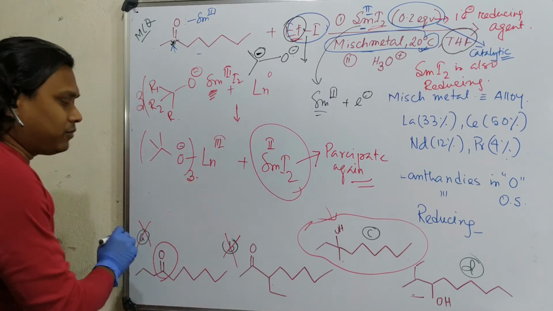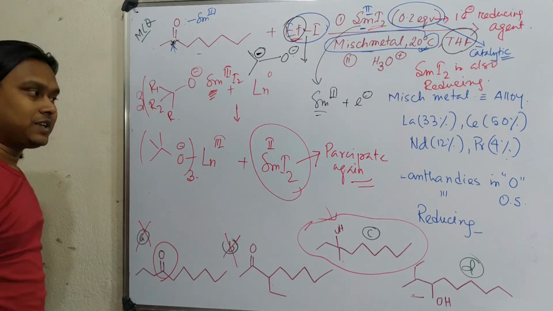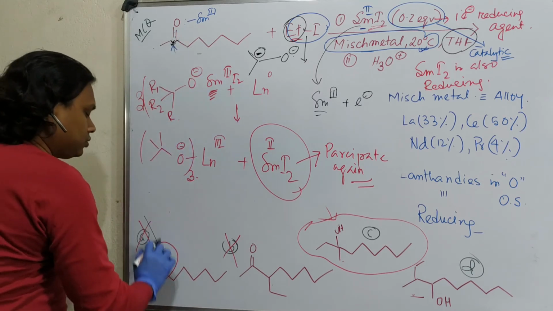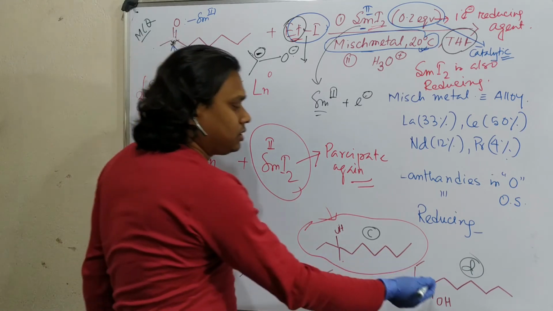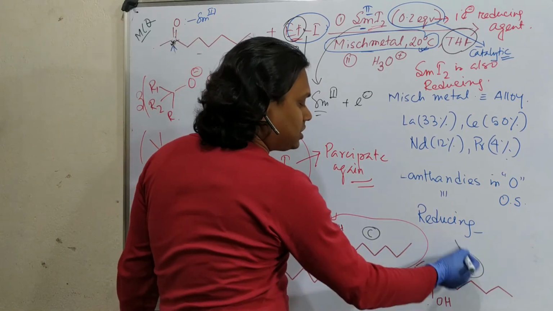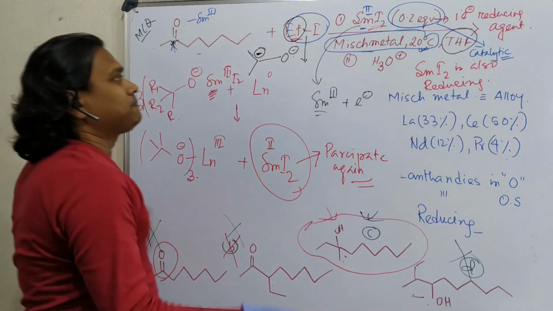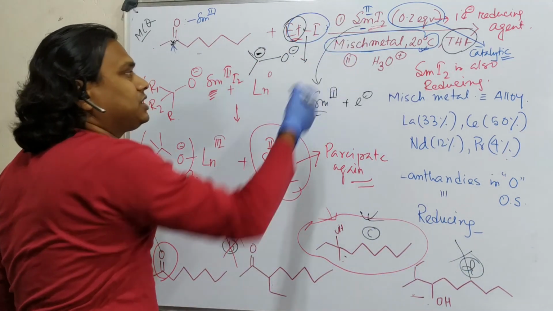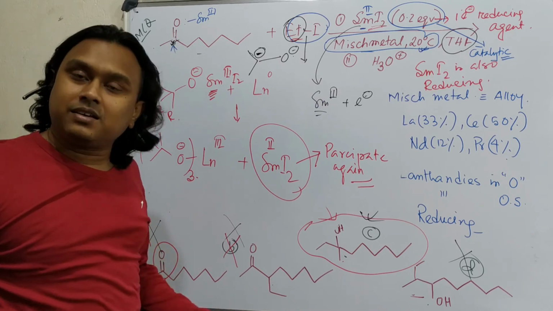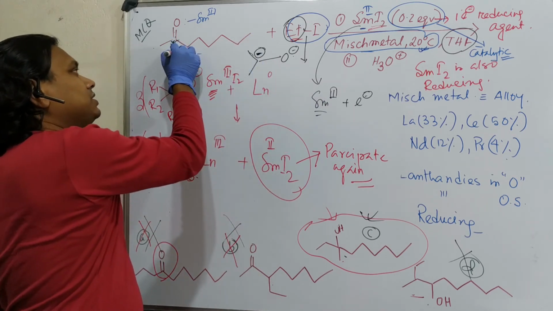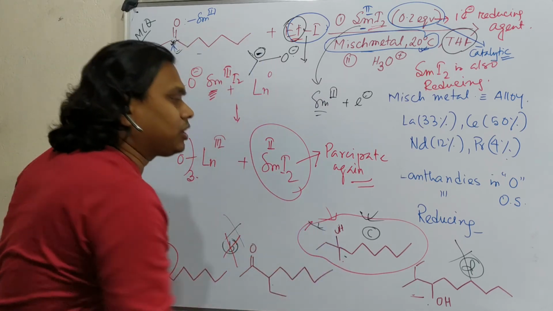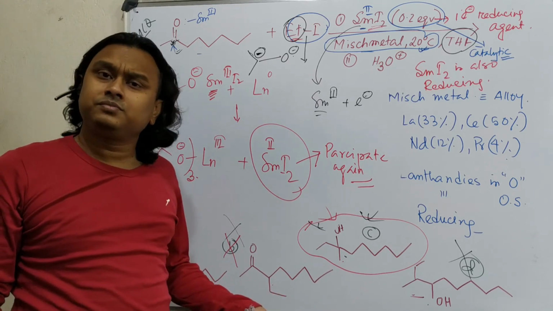Now question: among them which one is the tertiary alcohol? First of all, alcohol will be produced. So no alcohol, this is gone, this is gone. This is secondary alcohol, this is tertiary, this is gone. See how easy. The reaction of this ethyl iodide with samarium iodide is like a Grignard reagent. A Grignard reagent reacts with ketone to form tertiary alcohol. Only one option. This is very easy.